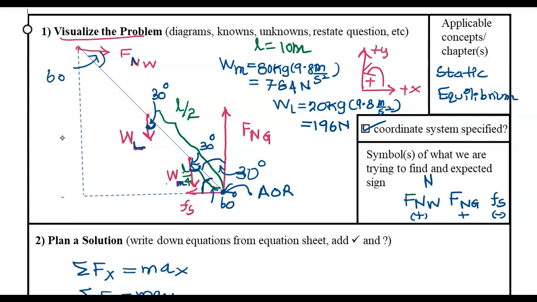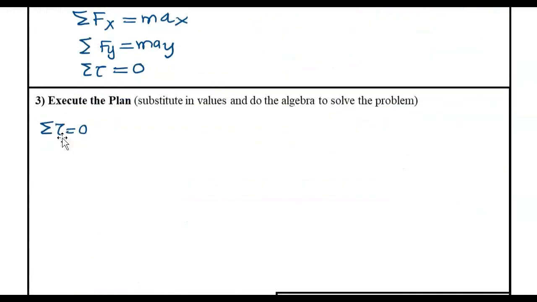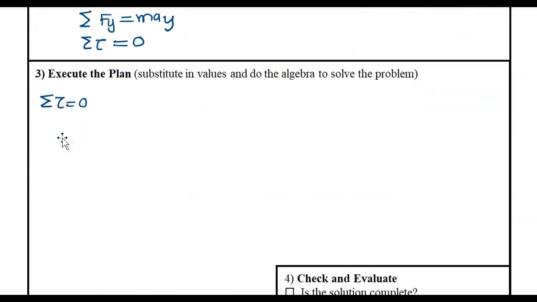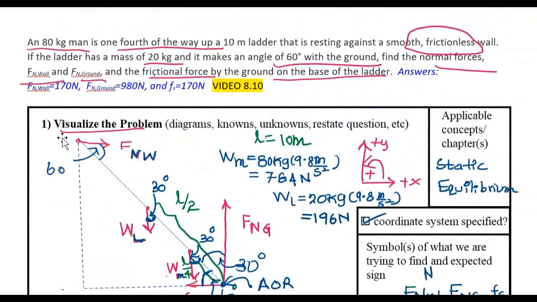So once you have the axis of rotation, we have to look at the forces that create a torque about that point. Normal force from the wall is going to create a torque, and then weight from the ladder is going to create a torque, and weight from the man is going to create a torque. So now, consider the torque created by the normal force from the wall. We have to see whether it is a positive torque or a negative torque.